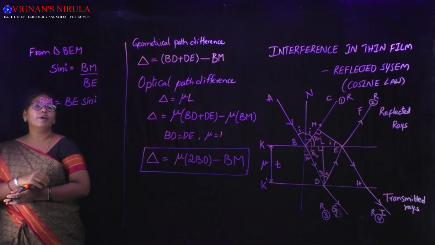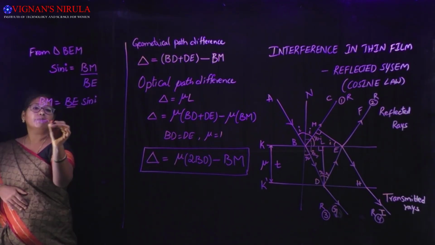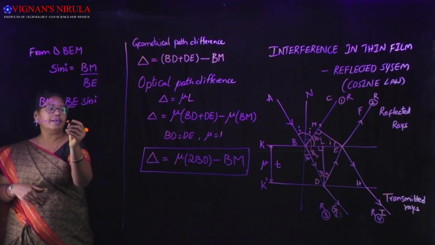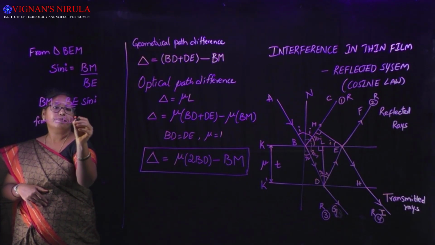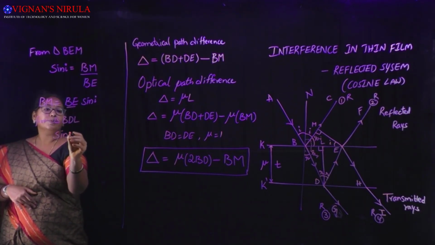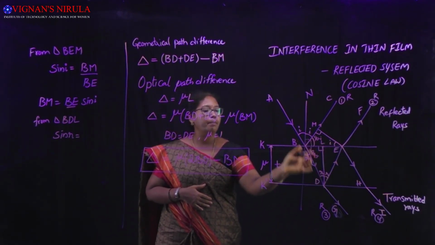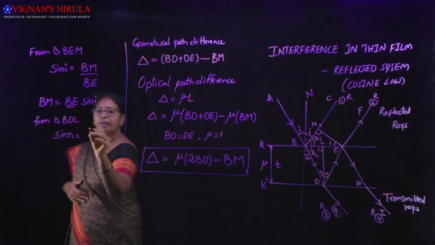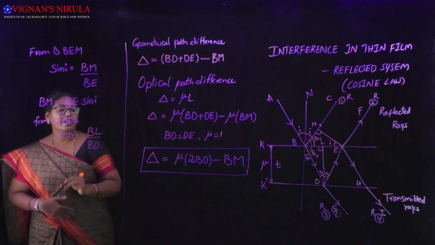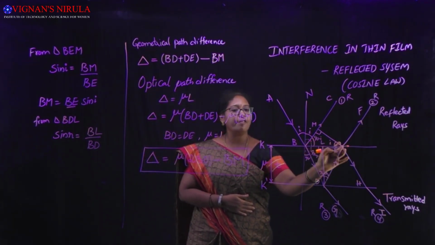Still we need to modify BM. We need to get the value of BE from triangle BDL. Sin r is equal to BL by BD. If you observe the figure, BL is nothing but half of BE.